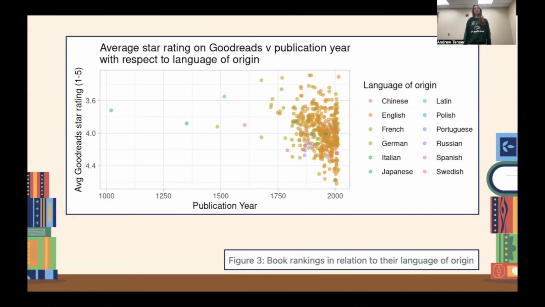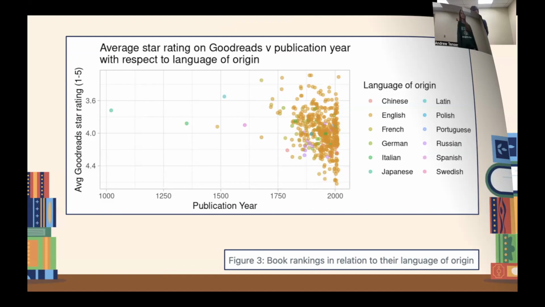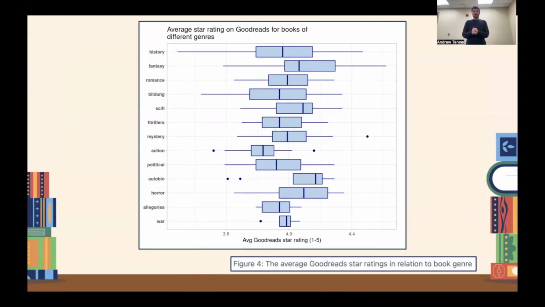This figure shows the average star rating on Goodreads versus the publication year with respect to the language of origin. As you can see, significantly more books that are included in the top 500 from 1021 all the way to 2015 were written in English. This final visualization shows the median star rating on Goodreads for books of different genres, from the most represented in the dataset, which is history, all the way to the least, which is war.